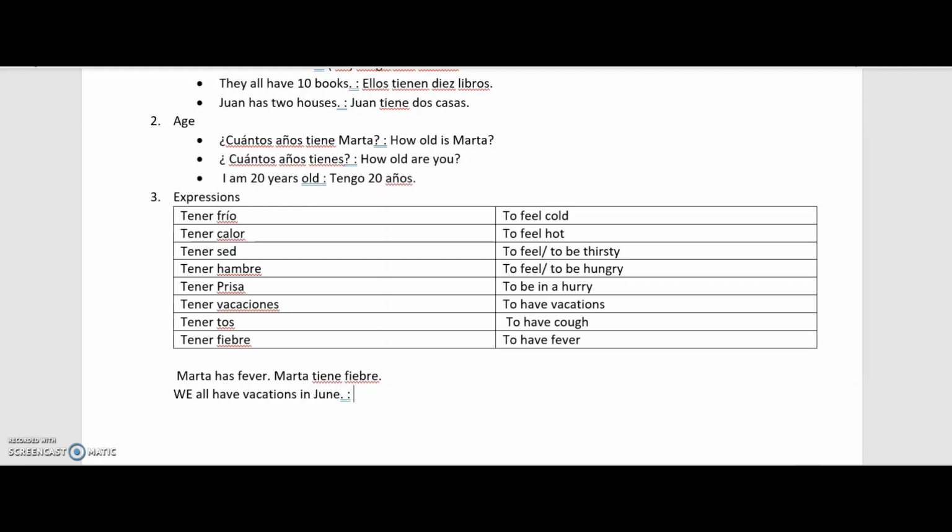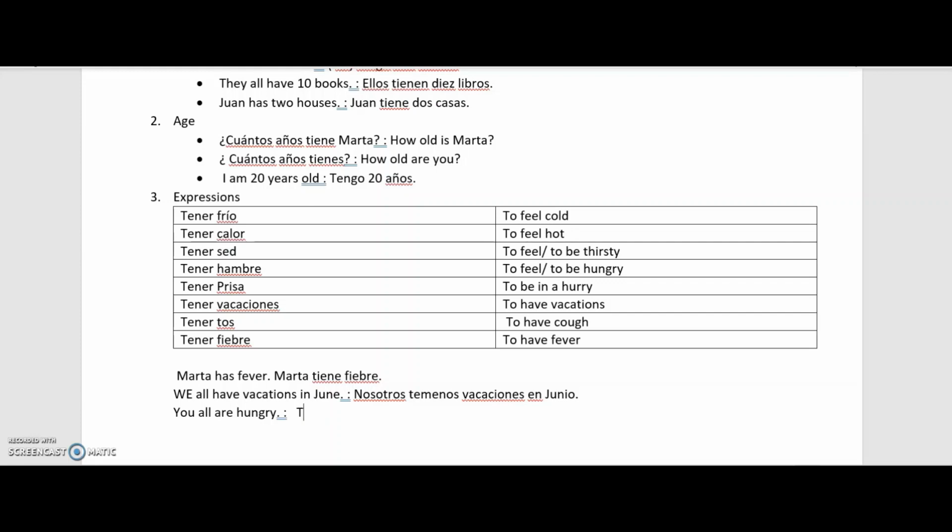If I want to say we all have vacations in June, it will become nosotros. Again, the use of nosotros is completely optional. Tenemos vacaciones en junio. If I want to say you all are hungry, it will be vosotros.